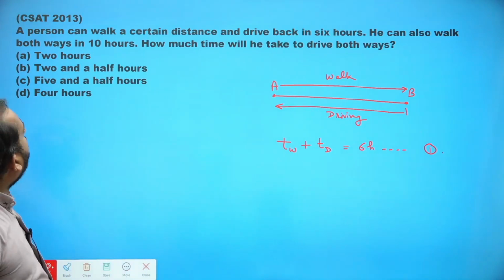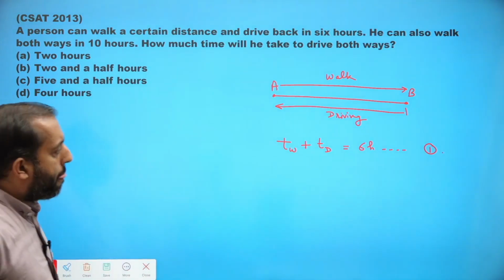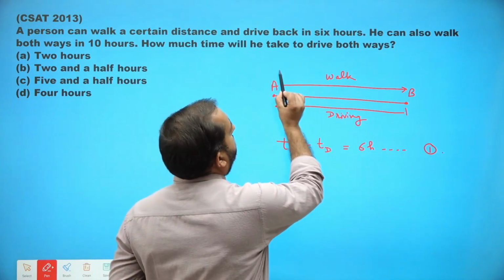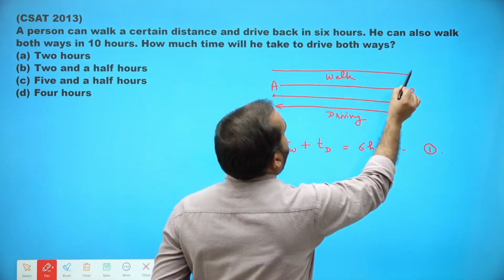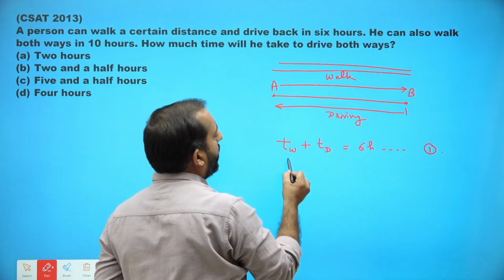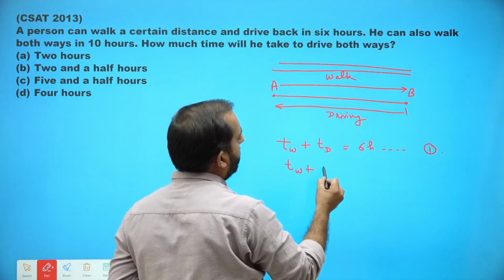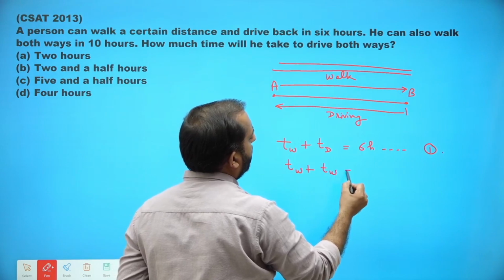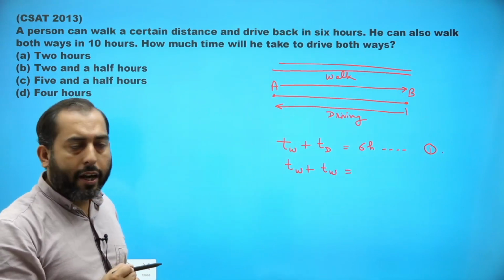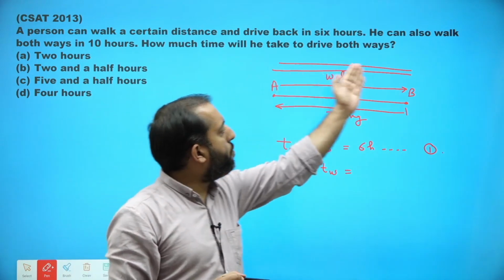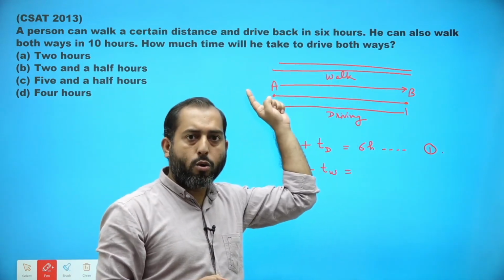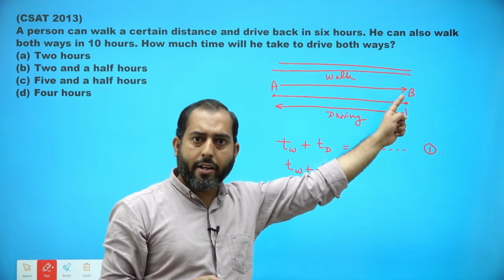He can also walk both ways in 10 hours. So if he goes to B and comes back by walking, from A to B the time taken is TW.